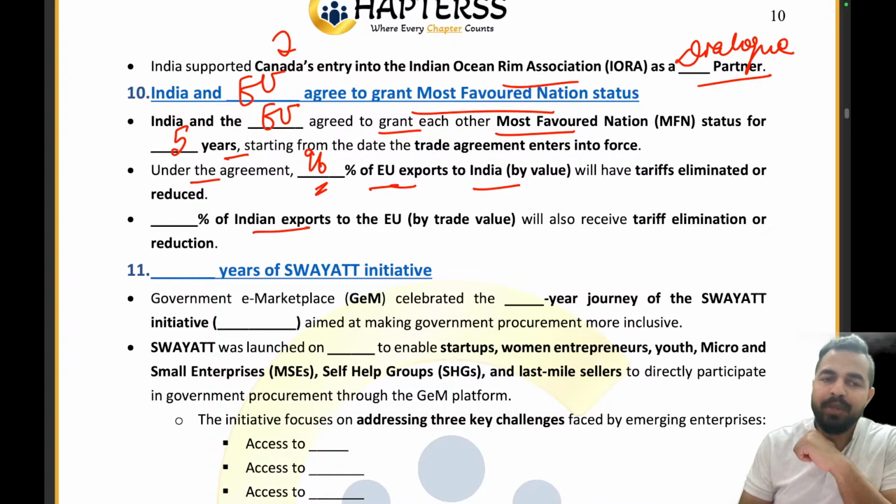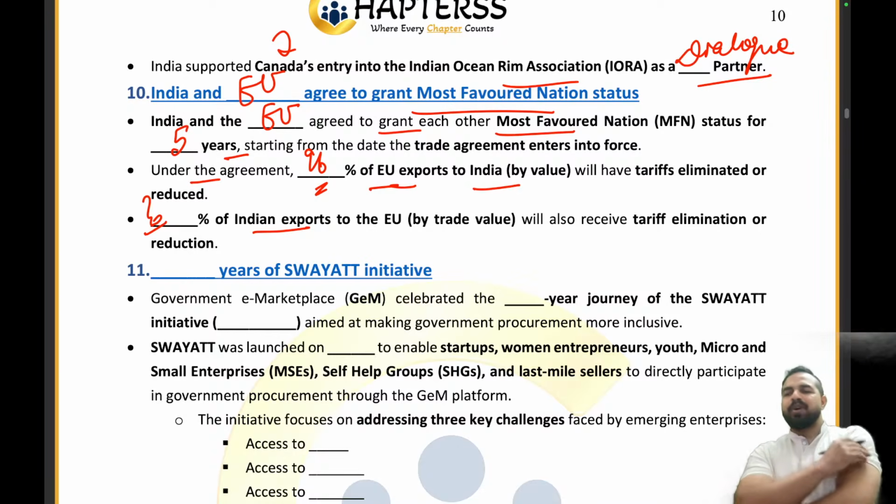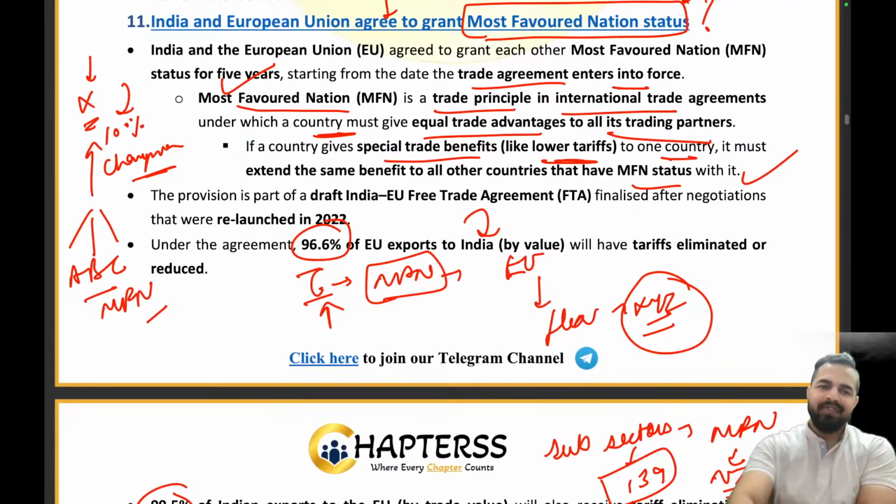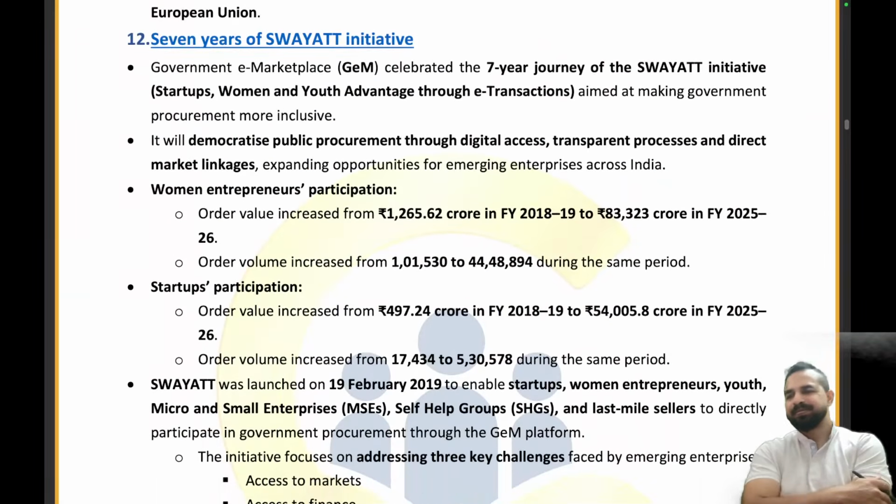Now for the Indian exports, you will be giving me the right answer. Please tell me how much amount for the Indian exports to the EU will be receiving tariff elimination or reduction. So I can see here, absolutely right, it is 99.5%. Absolutely right, Harshal, Ikigai, Kashish, Kavya, Pratush, Material Share. Everybody has given the right answer, 99.5%. Well done. So I hope that everybody is able to understand this article. Now let's move on to the next article.